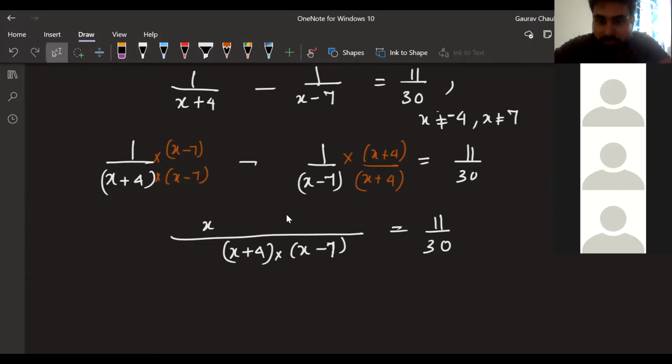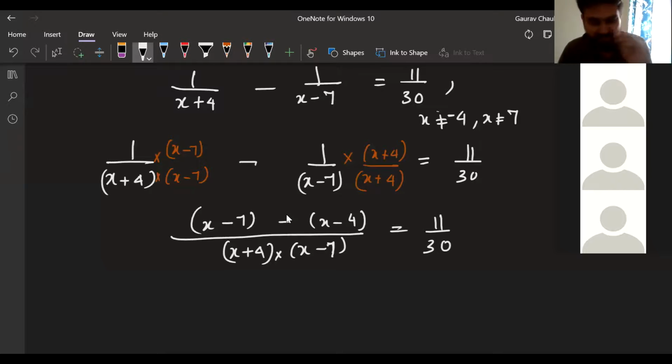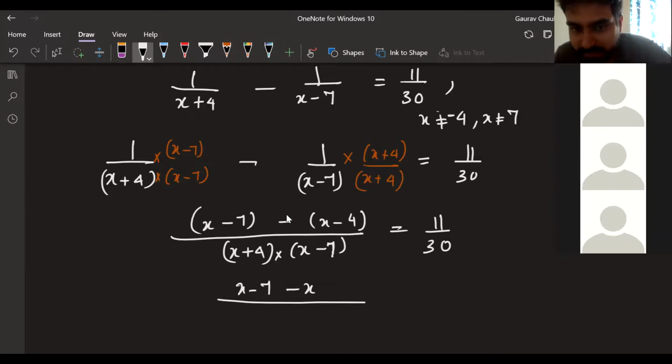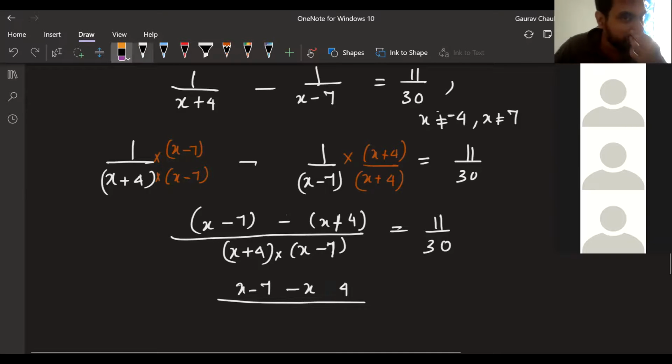Okay. So I'm doing x minus 7 minus, x minus 4. Now I'm going to open the bracket first. First, I'm going to simplify the numerator a little bit, in the numerator. Then I'm going to do all that cross multiplication. Okay. So what do I get here? I get x minus 7 minus x plus 4. Oh, sorry, this is plus now. My mistake, guys. This is plus from here. So minus x minus 4. Am I correct here?